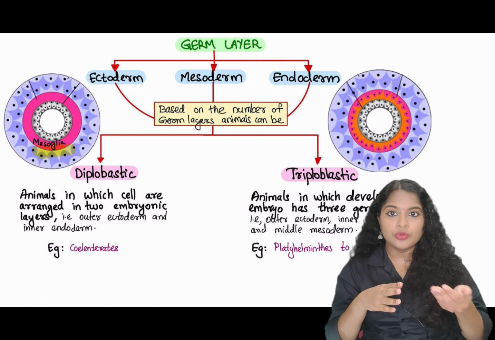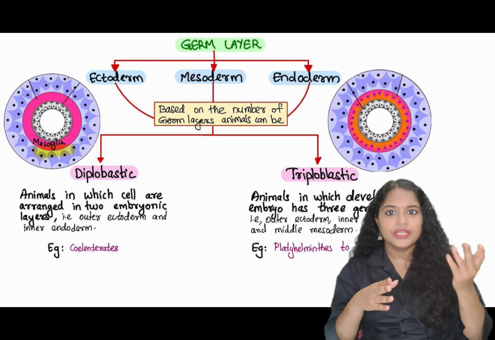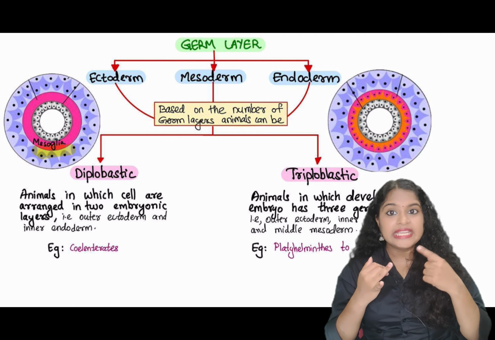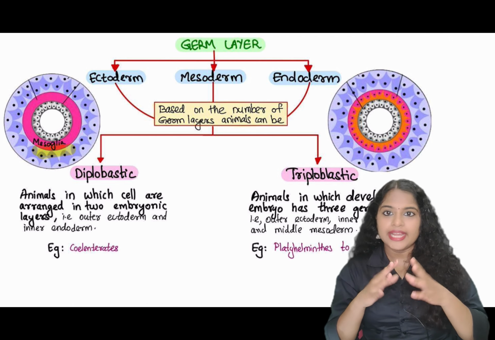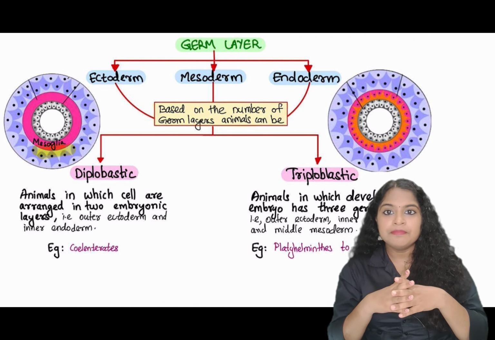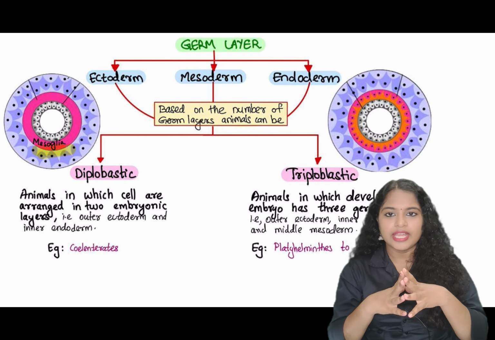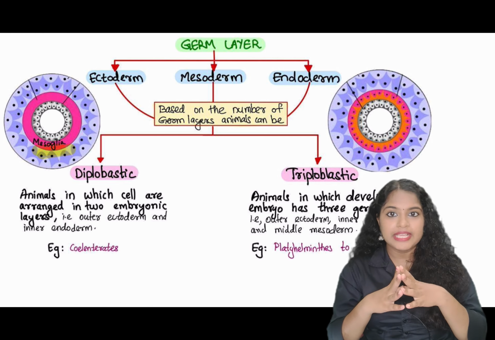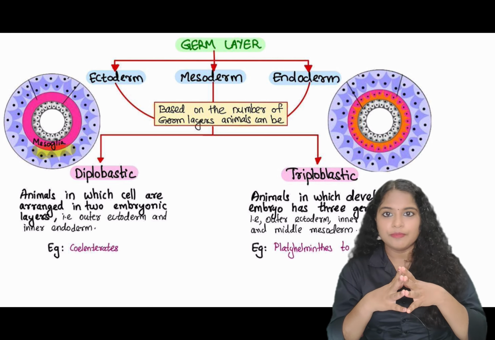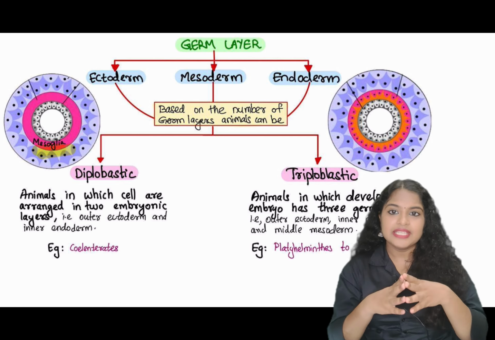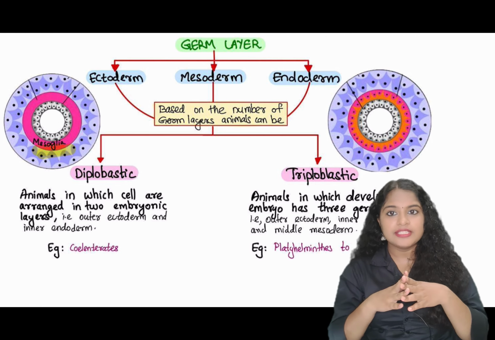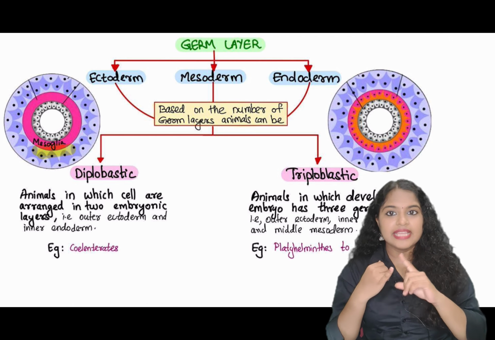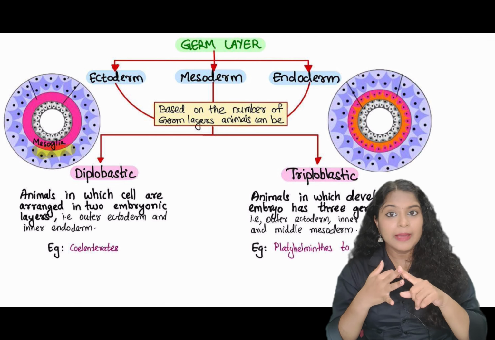Diploblastic, that is 2 layers. Two layers are present, that is, ectoderm and endoderm. The inner endoderm and outer ectoderm are present. The middle layer called mesoderm is not present in this type of organisms. But instead of this mesoderm, what is present? A fluid-filled space called mesoglea is present in these diploblastic organisms. Example, coelenterates. Coming to triploblastic organisms, organisms which have all the 3 germ layers, that is ectoderm, endoderm and the middle mesoderm.